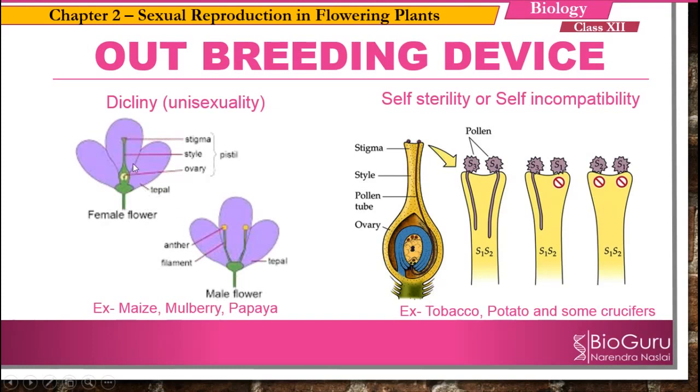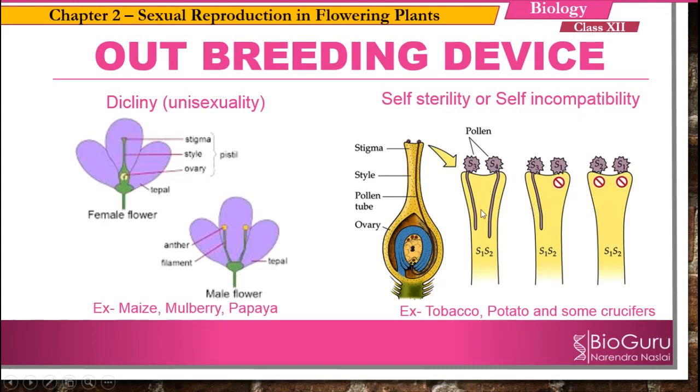So because of that, self-pollination is prevented by producing two different flowers, means male flower as well as female flower. Two different flowers are produced. So such method is called as dicliny or unisexuality. Here the flowers are unisexual flowers. Example includes maize, mulberry, papaya. Next device is self-sterility or self-incompatibility.